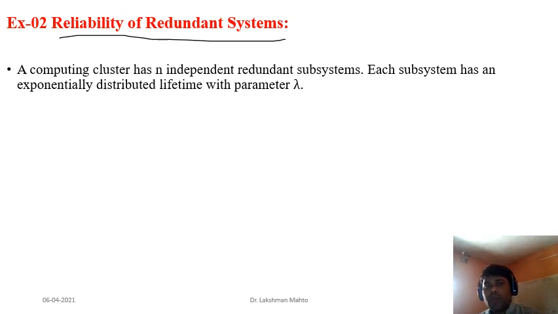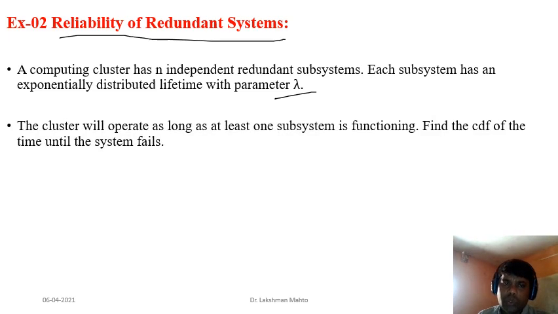You have partitioned that cluster into independent subsystems. Each subsystem has an exponentially distributed lifetime with parameter lambda. This question is similar to the last question. The cluster will operate as long as at least one subsystem is functioning. Then we have to find the CDF of the time until the system fails.